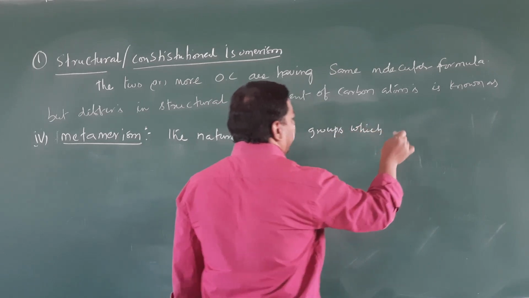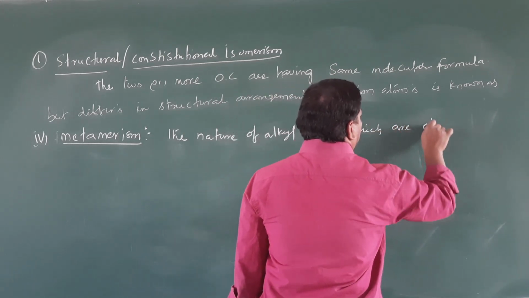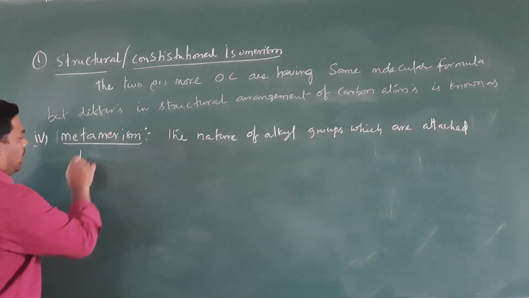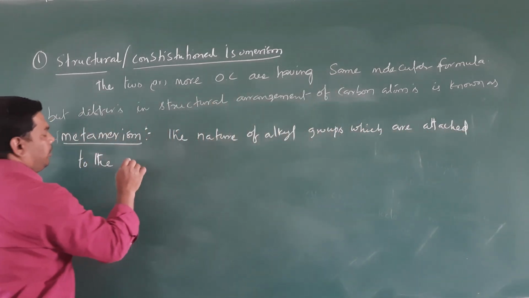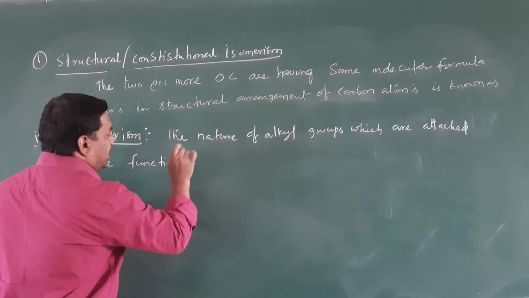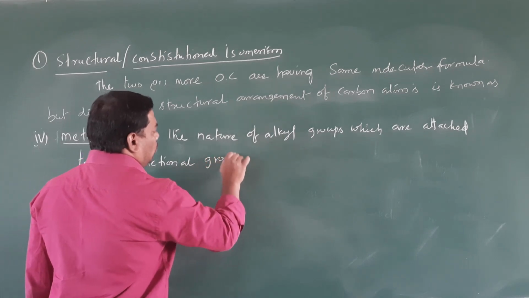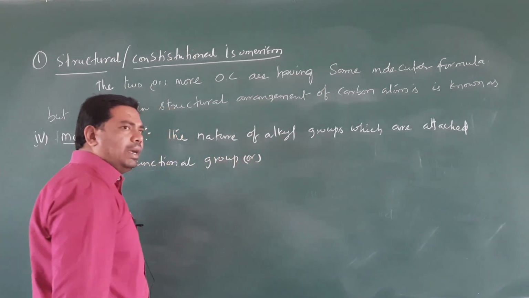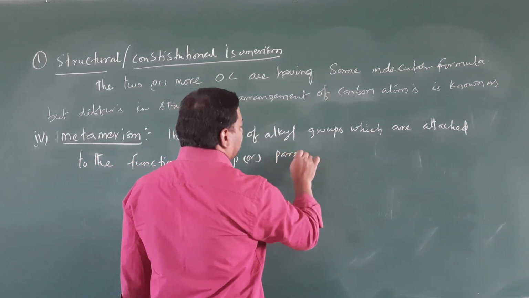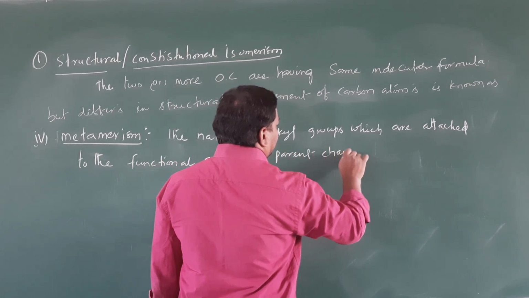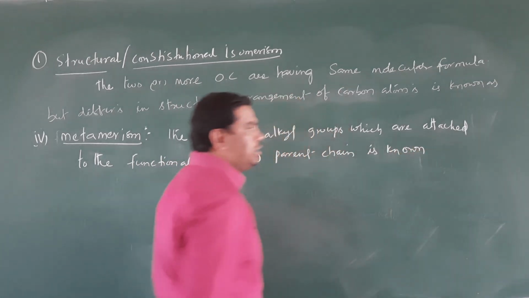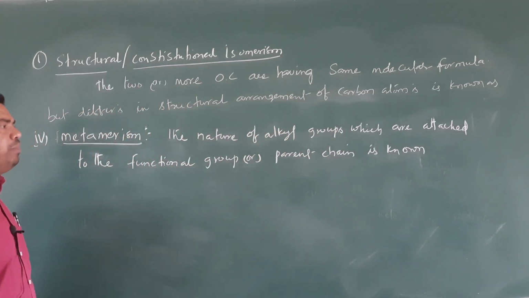which are attached to the functional group or parent chain is known as metamerism.